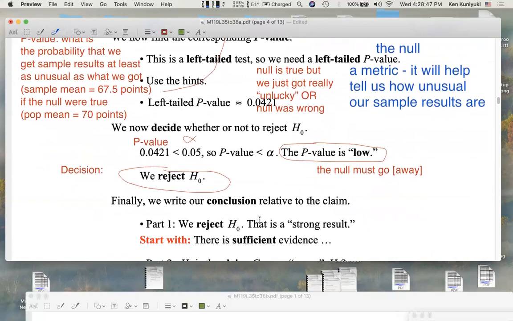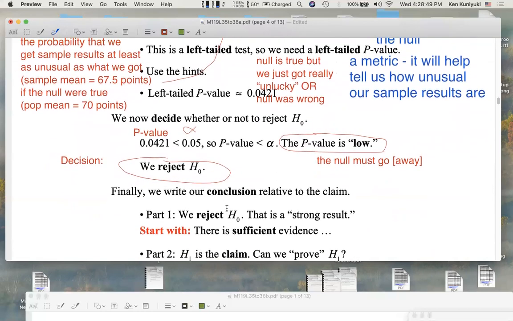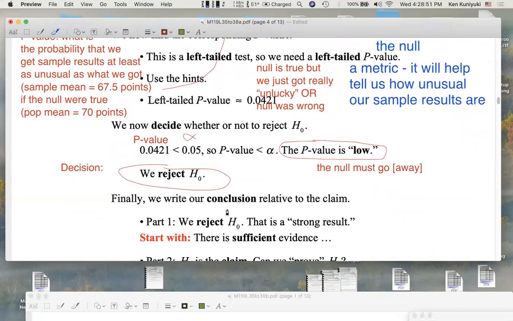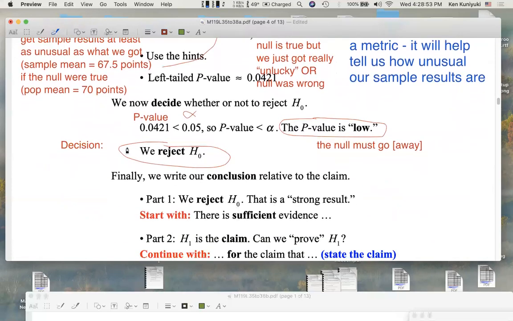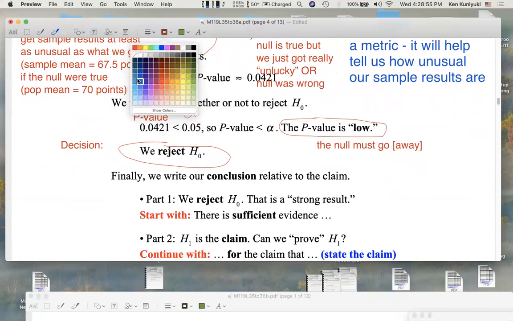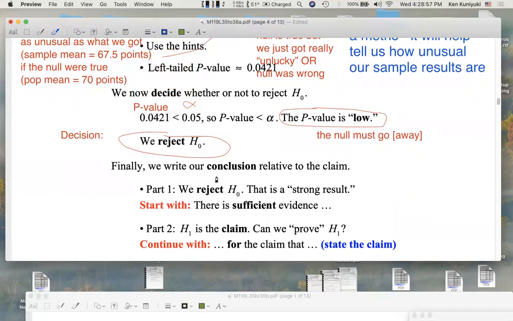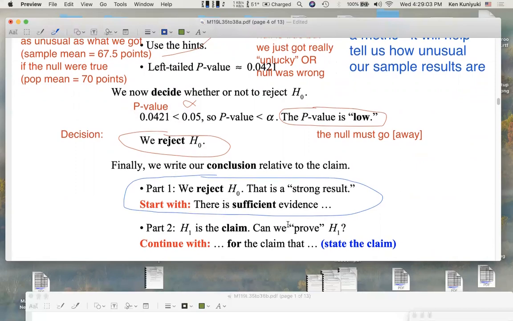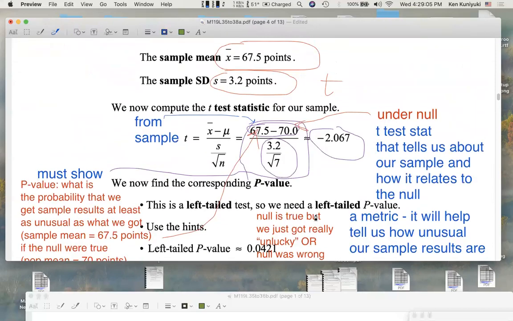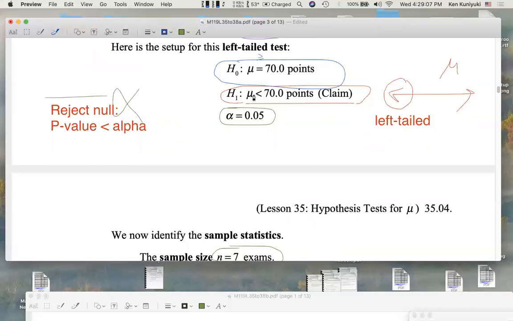All right. We reject the null. Is that a strong result or a weak result? It's a strong result. So there is sufficient evidence, not insufficient evidence. There is sufficient evidence of what? Well, what was the claim? The claim, remember, was the alternative, that the mean was less than 70 points.